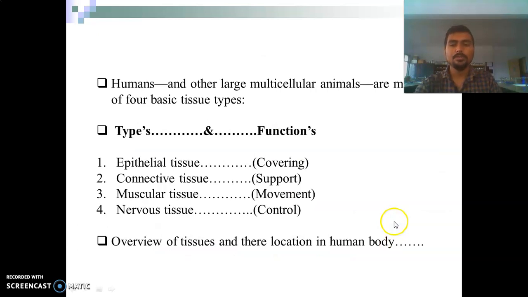Now there are specifically four types of tissues. First one is the epithelial tissue. They get involved in the covering of the whole body or any body organs or body cavities. Second one is the connective tissue. It gives support to the body. Third one is the muscular tissue. They get involved in the movement of body and body parts. And fourth one is the nervous tissue. They control all the movement of the body.